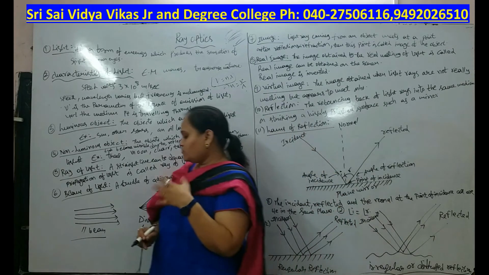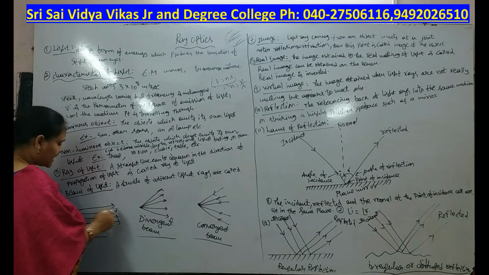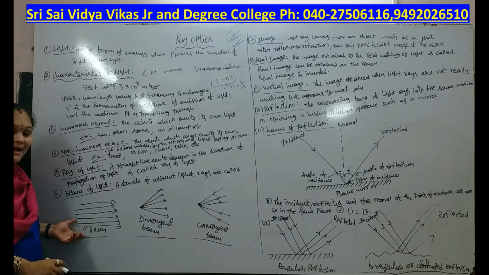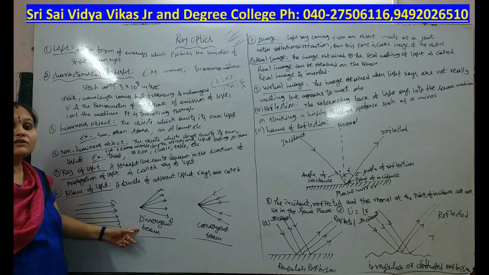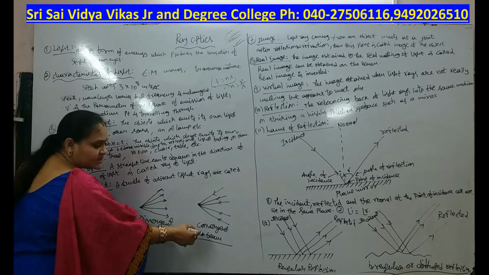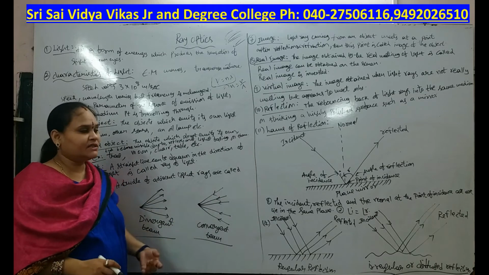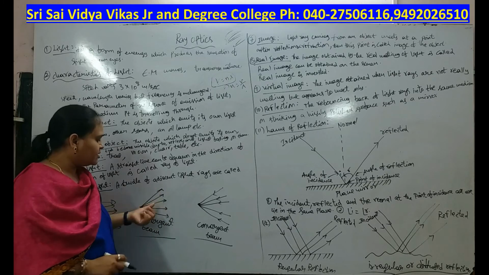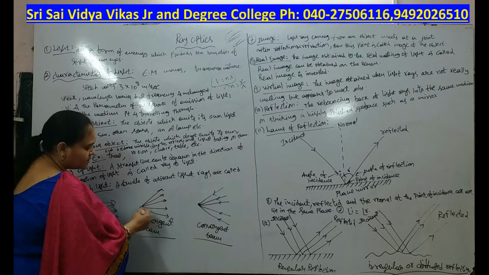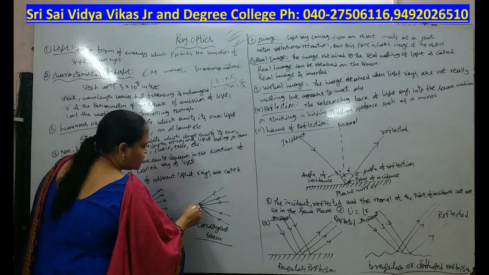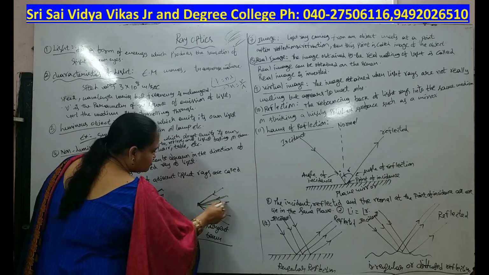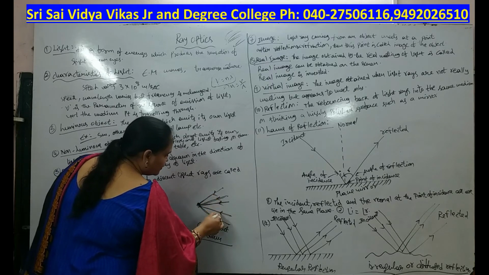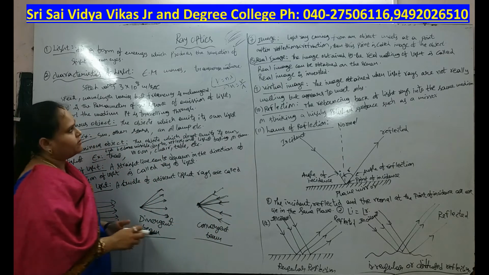First we will discuss the parallel beam of light. This type of light rays, all in parallel, is a parallel beam of light. This is the divergent beam and this is the convergent. What is the difference between divergent and convergent? See, this is the source. From this point the light will diverge in this direction. This is the divergent. But in this, all the light rays are coming to this point. That is convergence. So this is the convergent beam of light and this is the divergent beam of light.